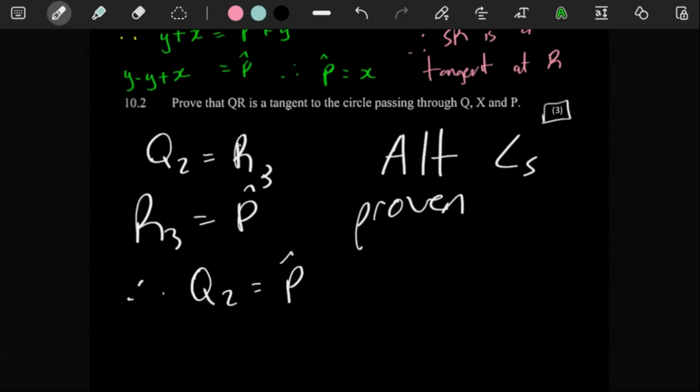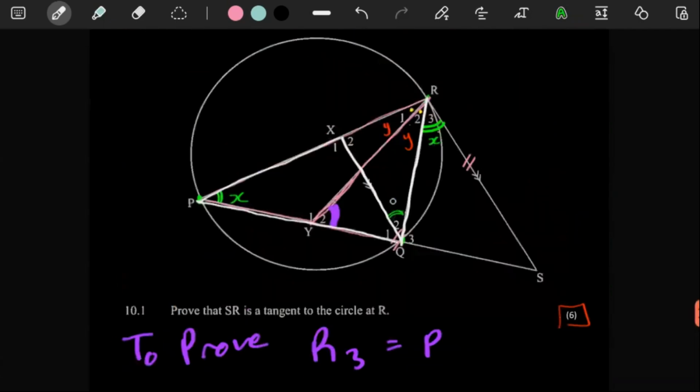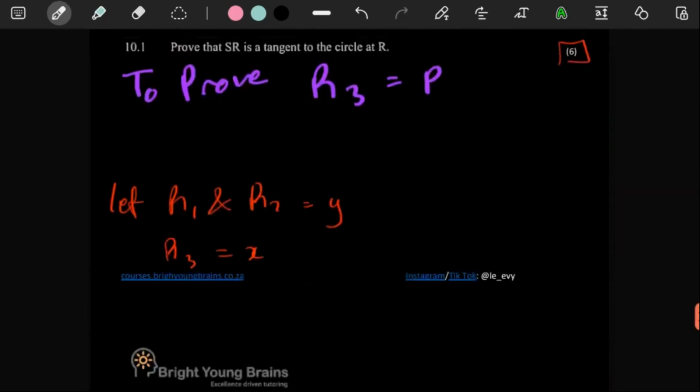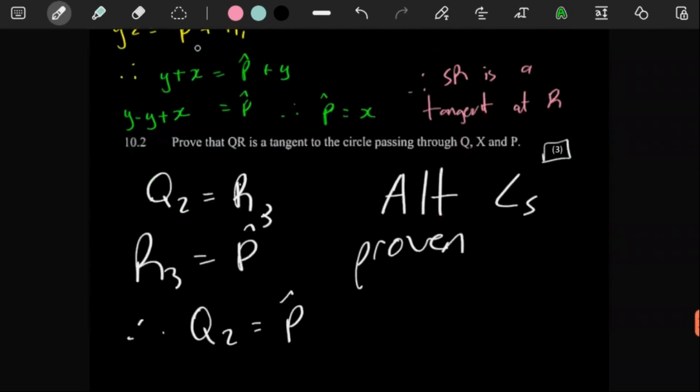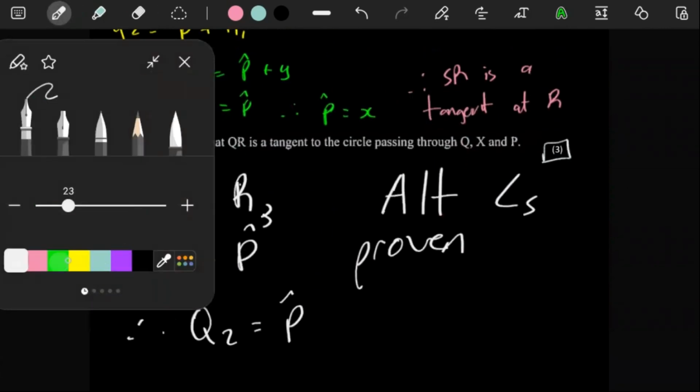So if Q2 is equal to P, then technically speaking, QR is a tangent to the circle passing through QXP.